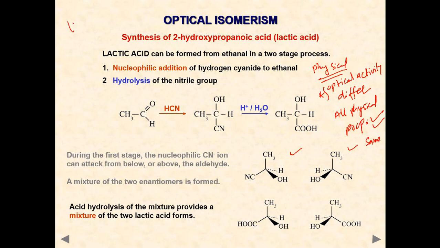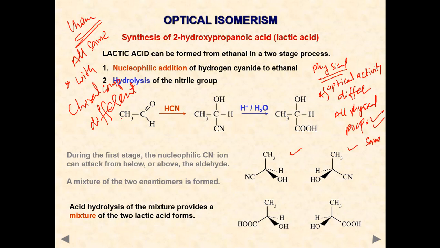Next, chemical properties: all the same, but note, with a chiral compound they are different. See this compound here, of course CN is not a chiral compound.